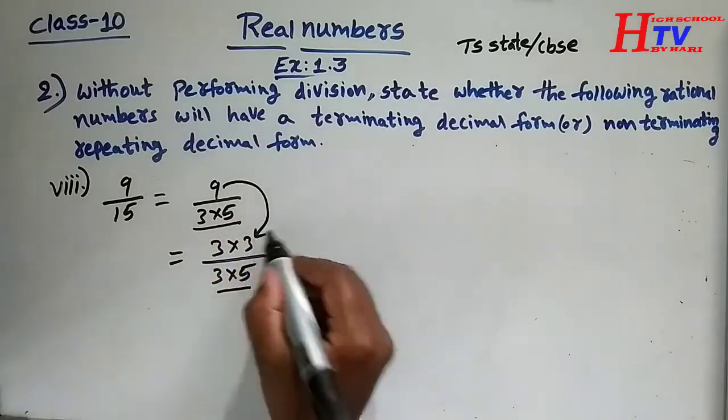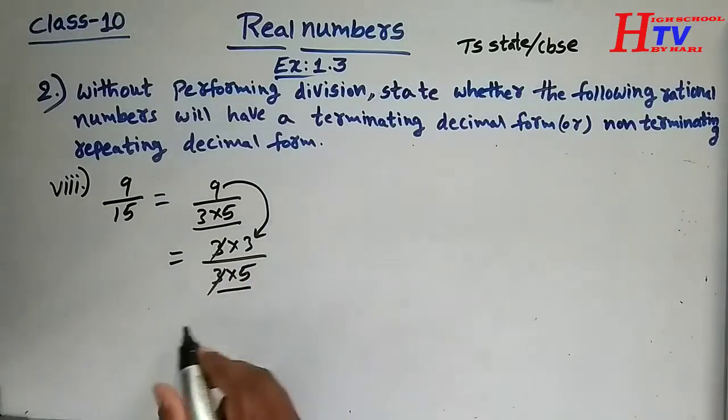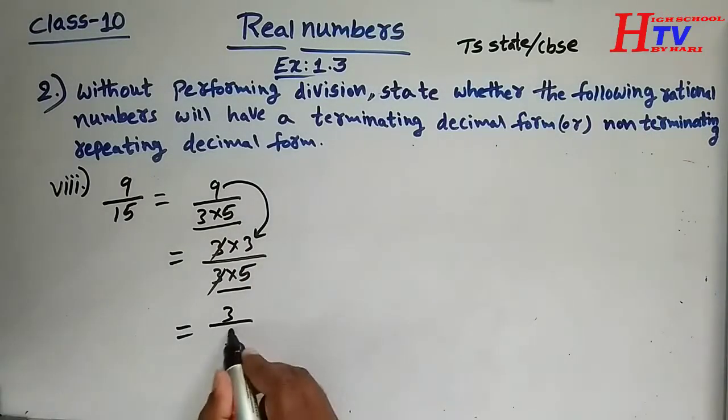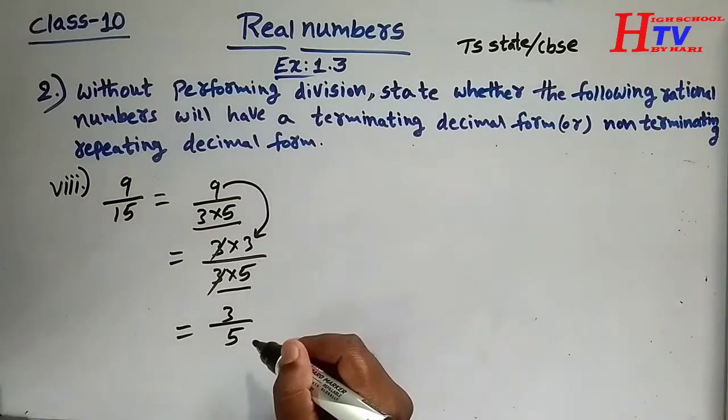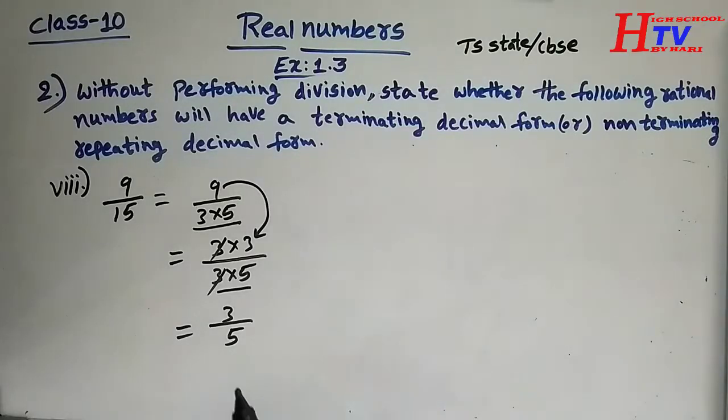The 3 gets cancelled. Remaining is 3 by 5. Will it have terminating or non-terminating decimal form? Here the denominator is 5 power something, 5 power 1. Hence it has terminating decimal.